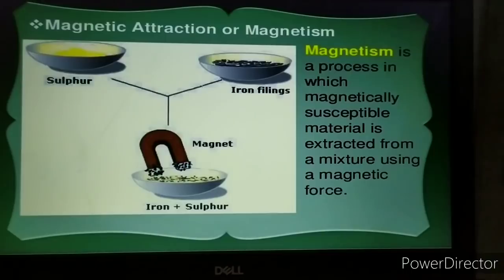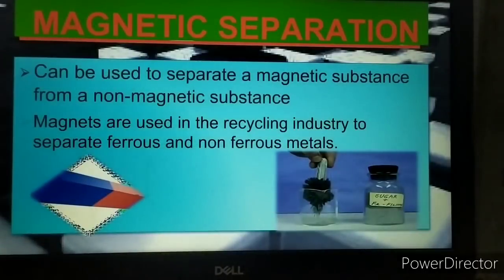So this magnetic attraction, or magnetism, is the process which is used to extract the iron filings from a mixture by using magnetic force.